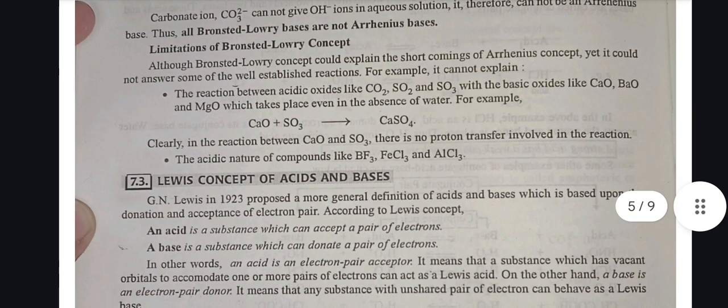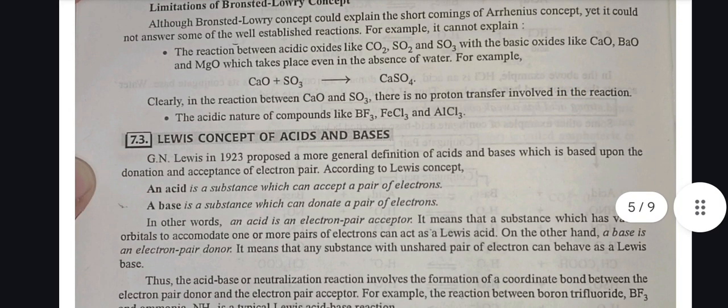Limitations of Bronsted-Lowry concept. Although Bronsted-Lowry concept could explain the shortcoming of Arrhenius concept, yet it could not answer some of the well-established reactions. For example, it cannot explain, first, the reaction between acid oxides like CO2, SO2 and SO3 with the basic oxides like CaO, BaO and MgO, which take place even in the absence of water. For example, CaO plus SO3 gives CaSO4. Clearly, in this reaction between CaO and SO3, there is no proton transfer involved.